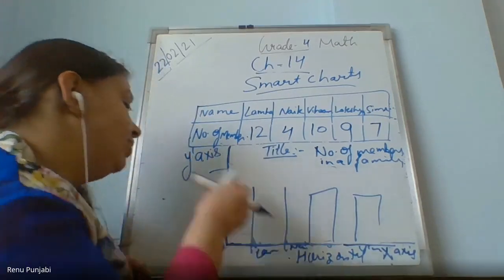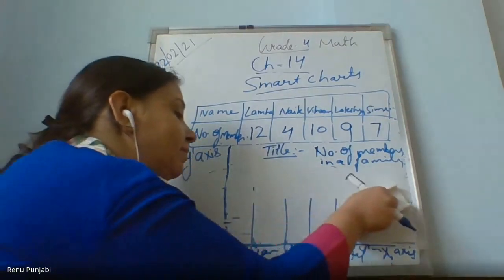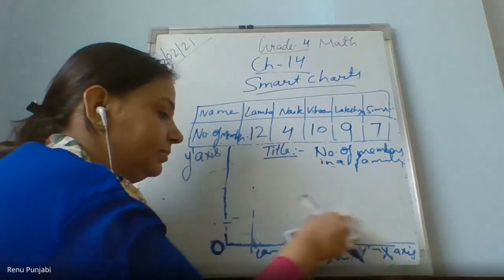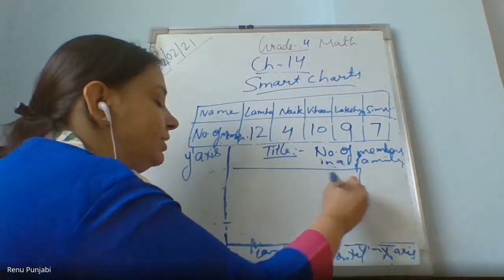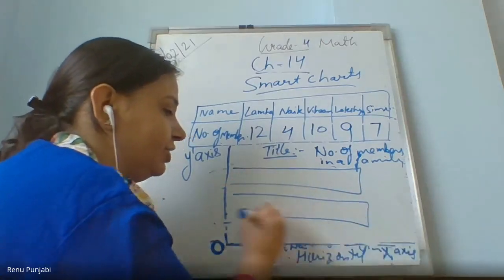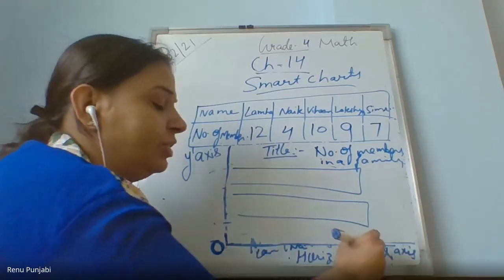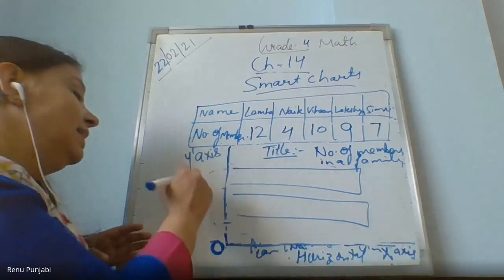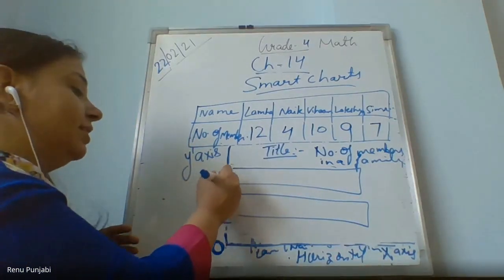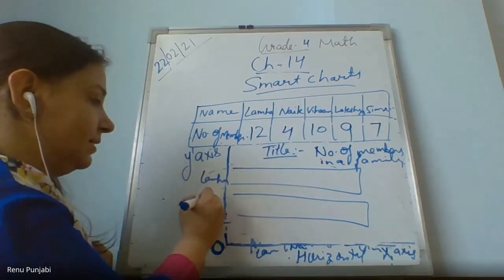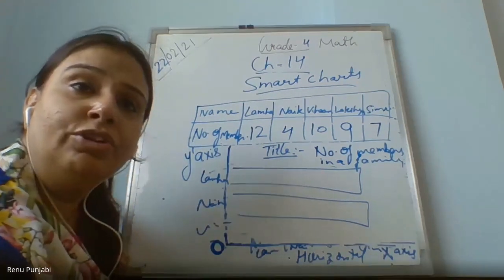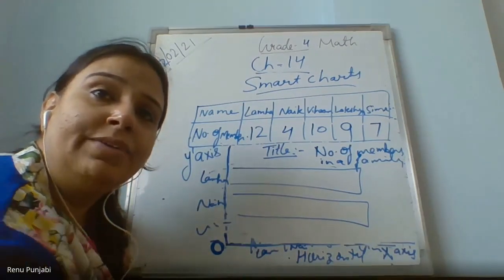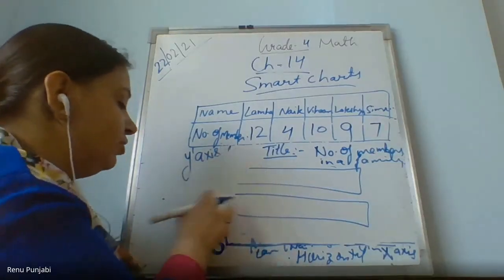But when you draw the horizontal bars, it will change. The numbers will come on the horizontal axis and the names will come on the vertical axis. Lamha, Nek, Vihan. Am I clear to you all? Yahan tak clear hai everyone? Okay. Yes, ma'am.